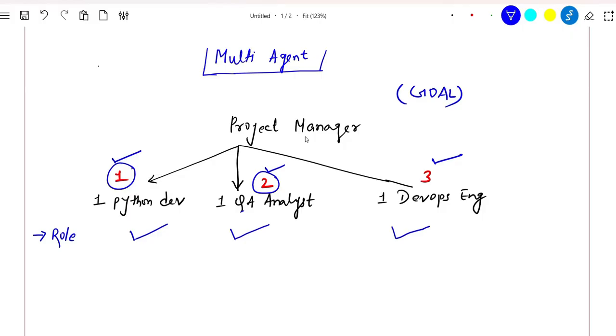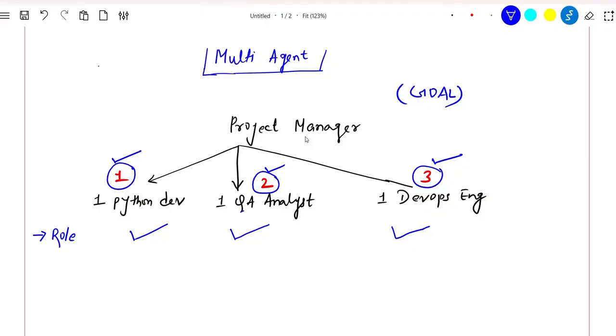You can think of all these different agents as being given one role each. This is very important because normally we do not want one agent to do multiple things together. That's not a good practice. So one agent, one role.